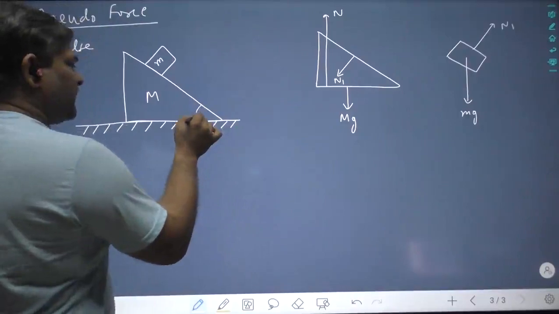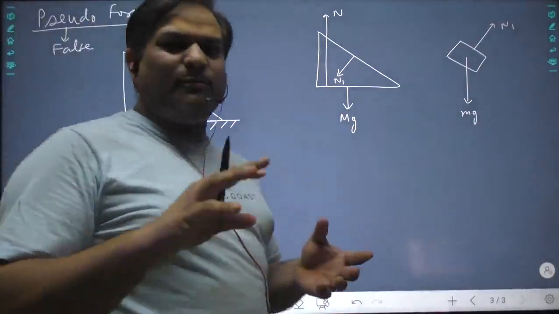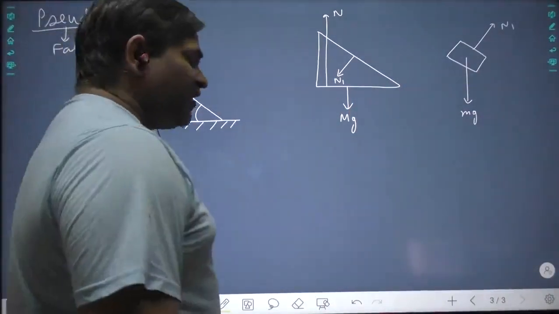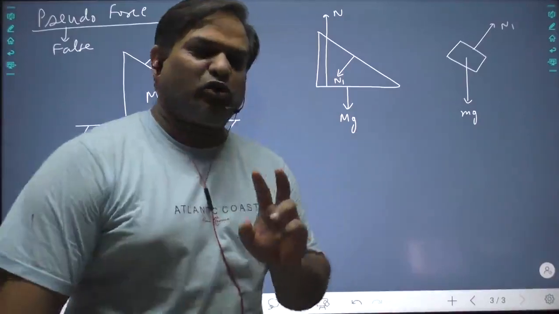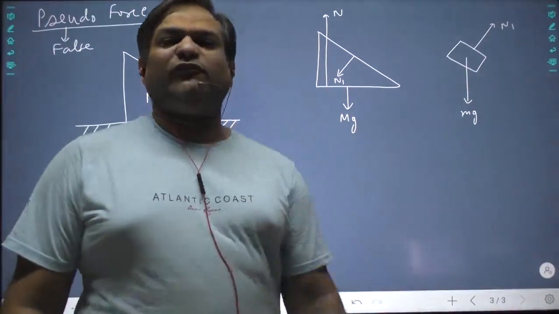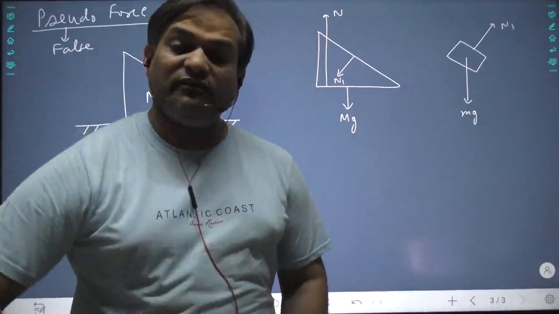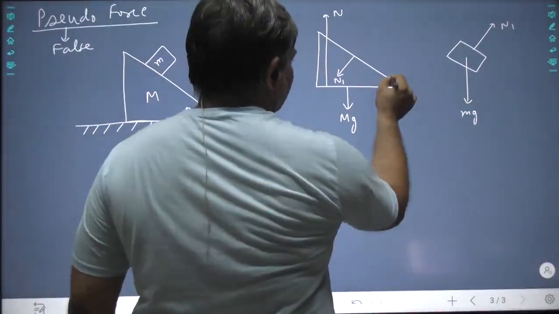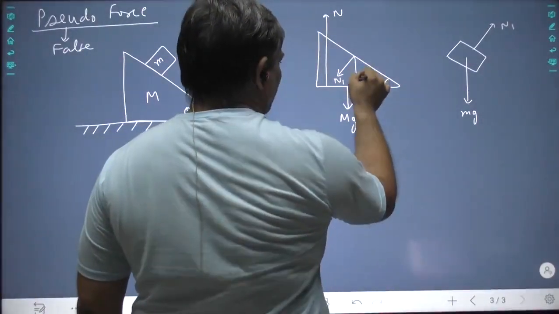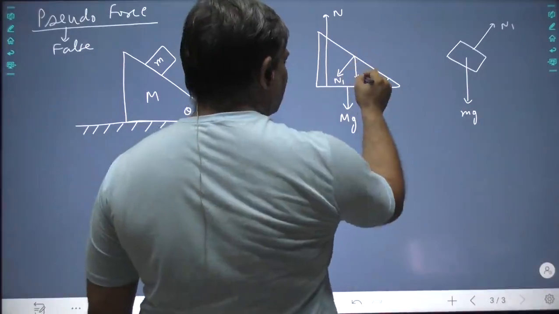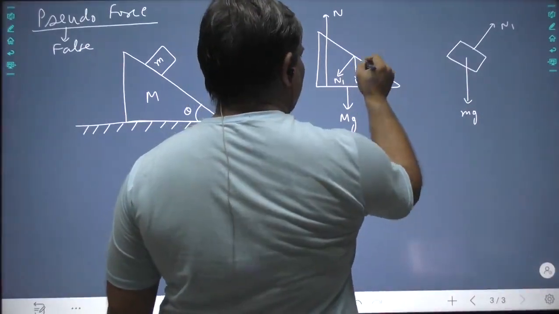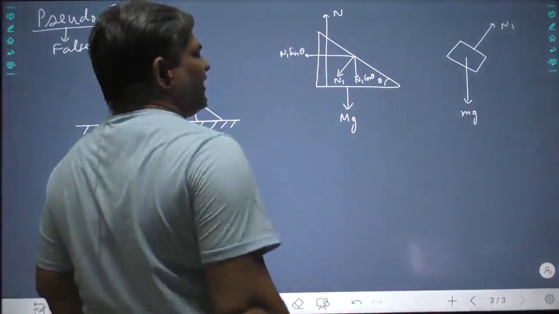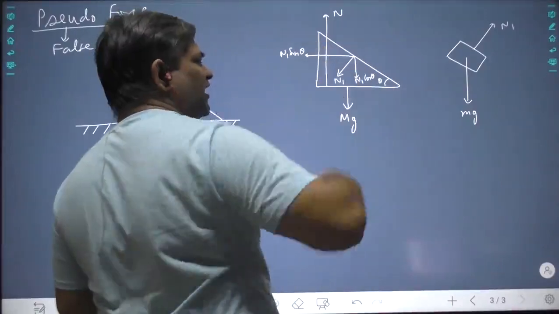So the method is very simple and the method is the same. Please keep on mentally analyzing the previous method. Then after writing down all the forces, break all the forces only along two directions, one along the plane and one perpendicular to the plane. So here also this angle is theta. So I have to break this down: 90 minus theta, theta. So N1 cos theta and this N1 sin theta. So I have broken down everything along horizontal and vertical.